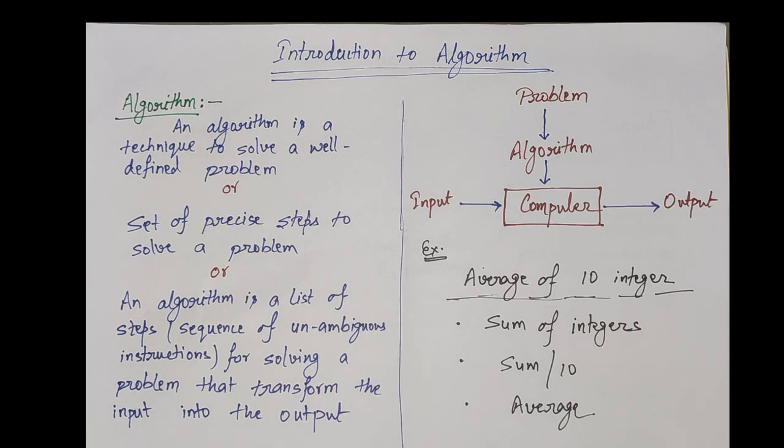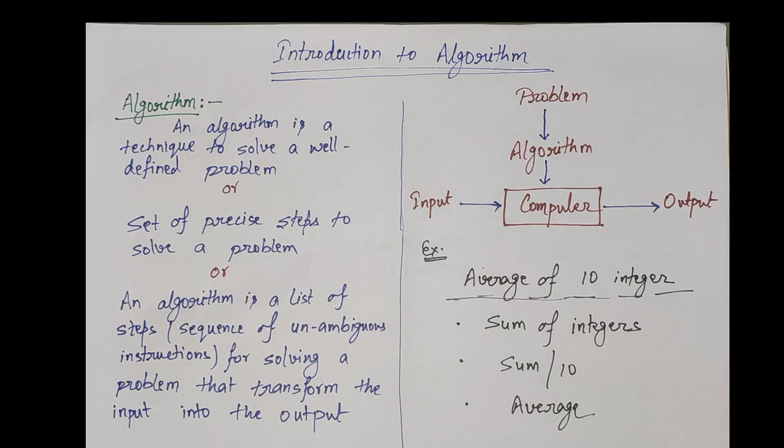So how are we going to solve that? To solve this problem, we would first calculate the sum of those 10 integers. Then we will calculate the average by just dividing this sum by 10, and this average will be our output.